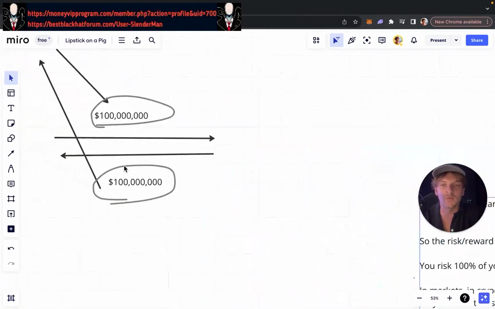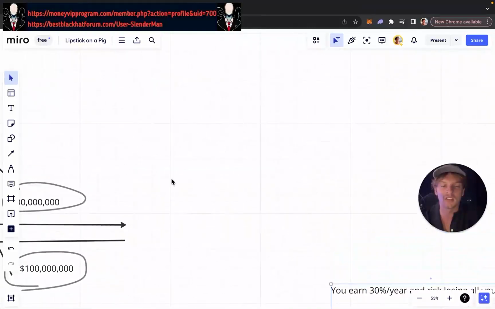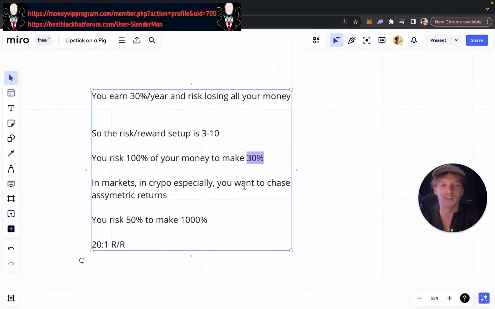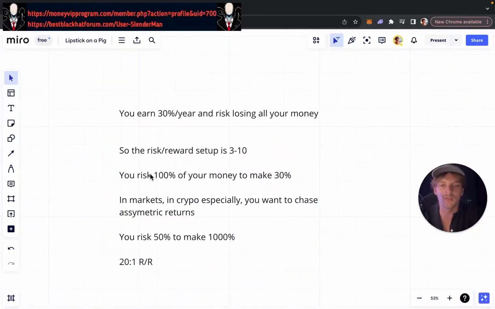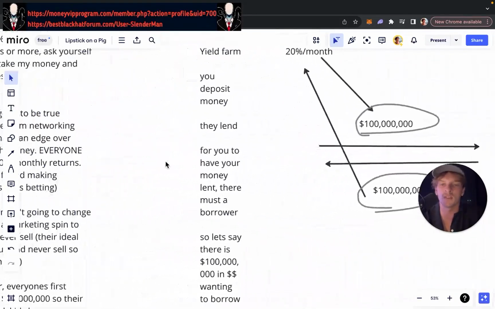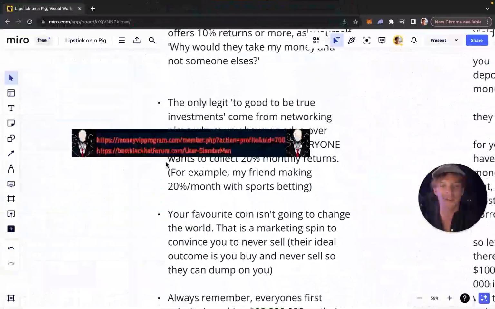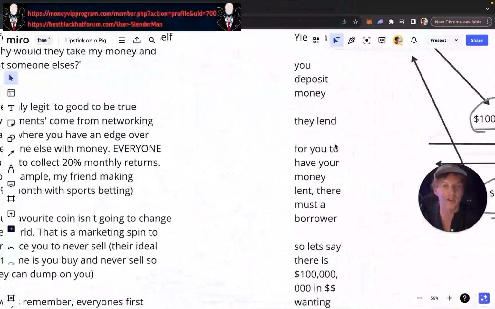Because if any of these problems happen that we just listed out, smart contract risk, liquidity pool draining, your money goes to zero. So you lose everything just to make 30%. It's not worth it in my opinion, right? So let's get back to the talking points. That was a little bit of a ramble, but I think you guys will find that useful.